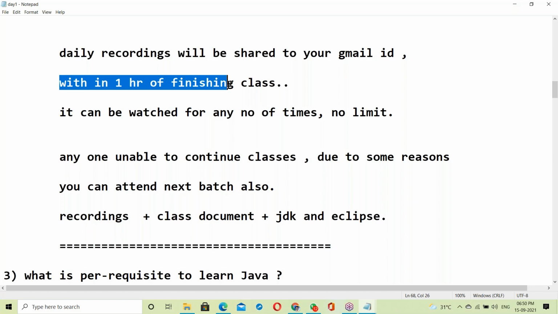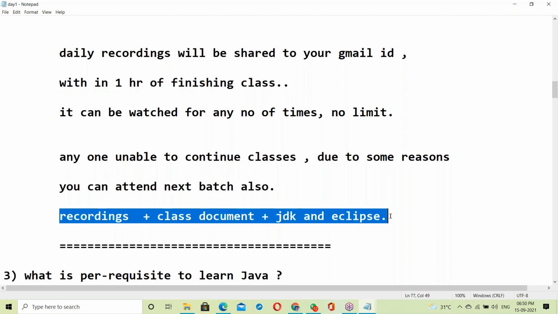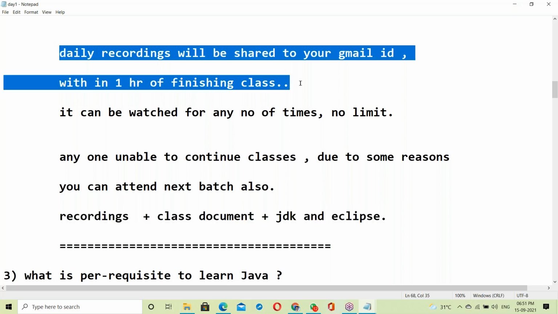Software recordings will be around 65 to 70 recordings.